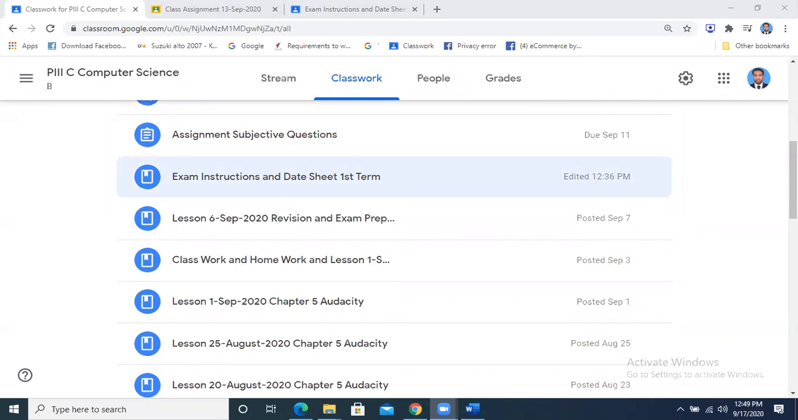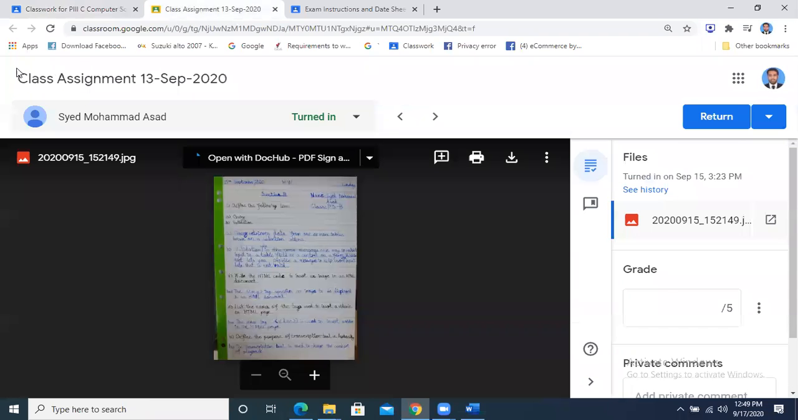Yes, Muhammad Maaz. Sir, for the exam, do we need the Classroom app? Is it necessary to get the Classroom app for the exam? No, if you are using Google Classroom on your computer, that is fine. You can do it using your computer, of course.